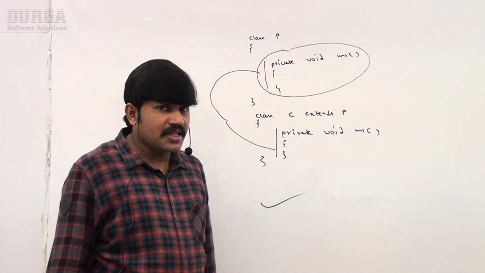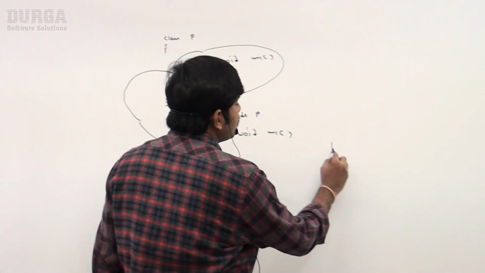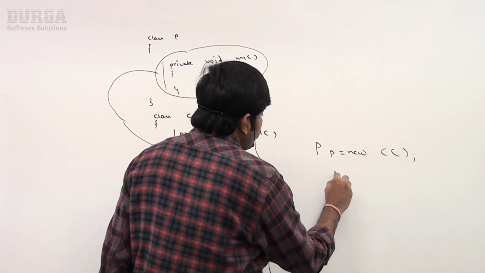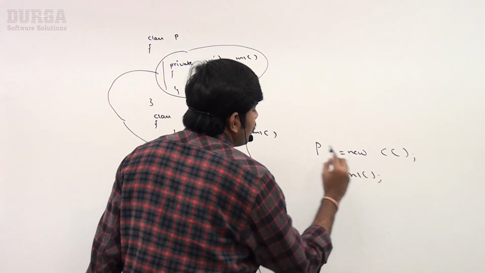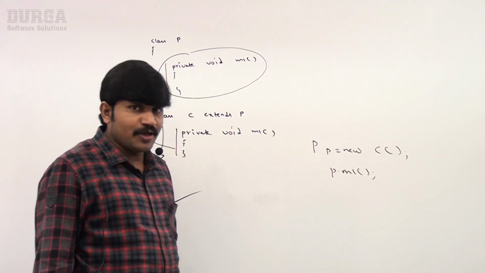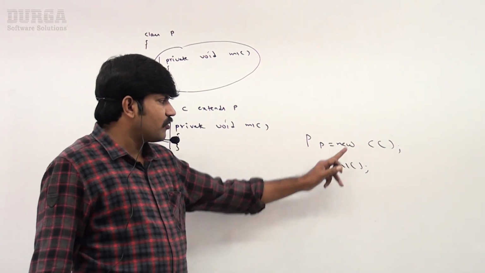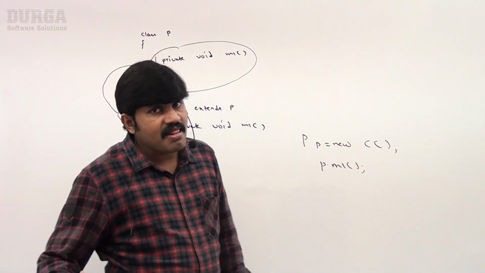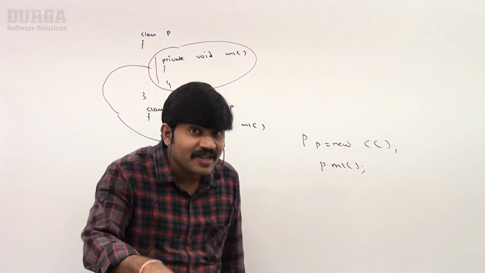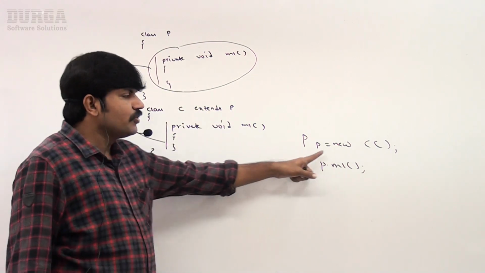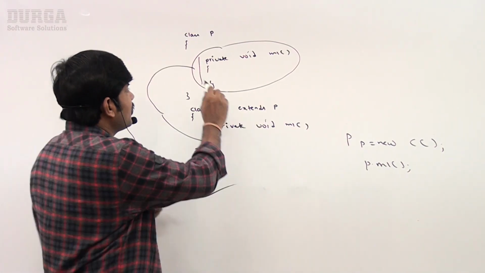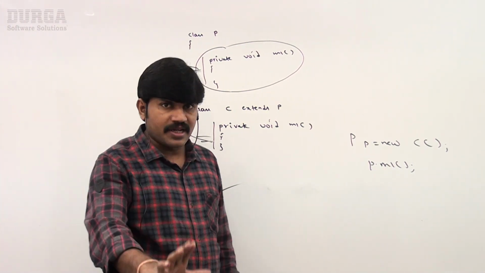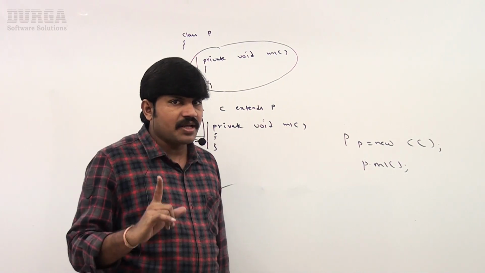Then immediately you may ask the question, sir, if it is the case, Parent P is equal to new Child, I am taking P dot M1. Then which method will come, sir? Can you please tell? If you are calling like this, the compiler will give an error, because a private method outside of the class, how can you call? Outside of the class, you can't call this private method. Immediately we are going to get a compile time error. So the rule is very clear.